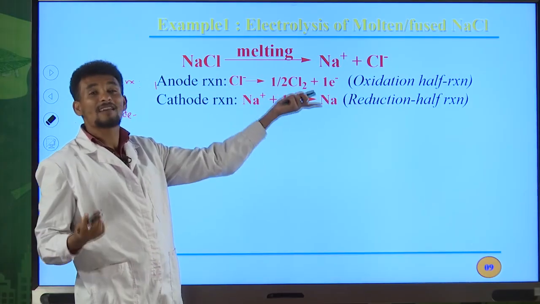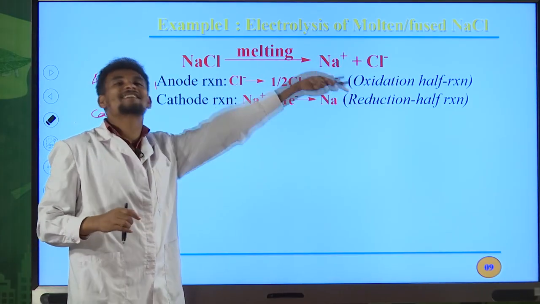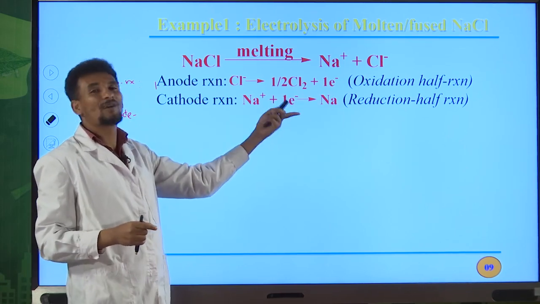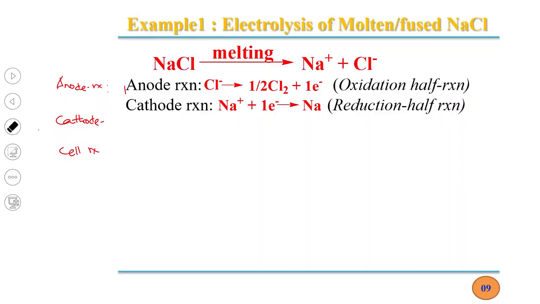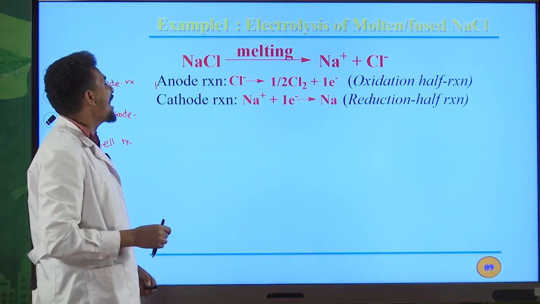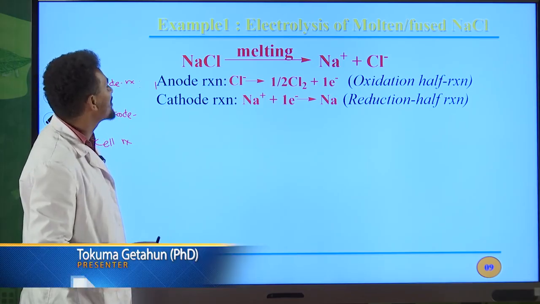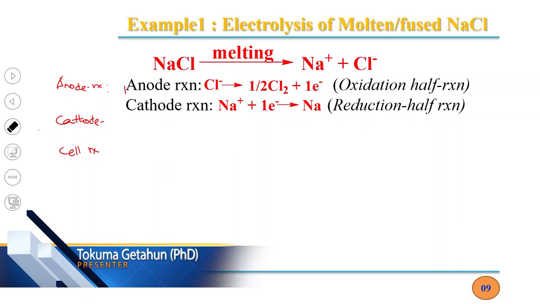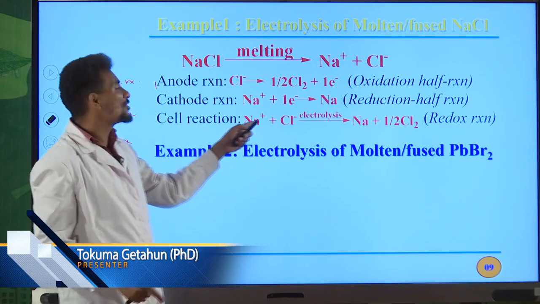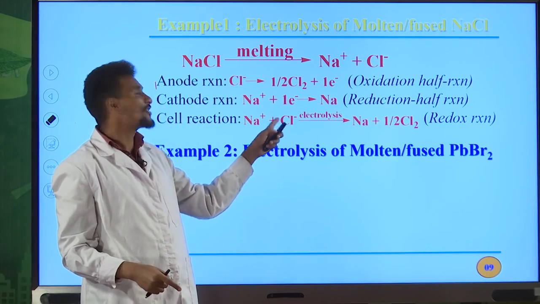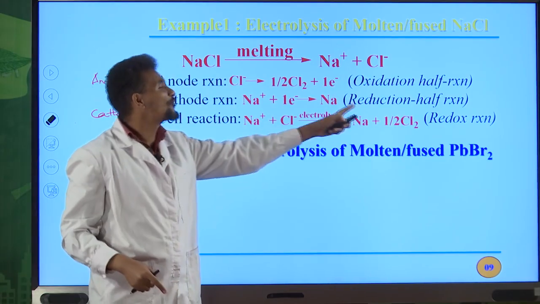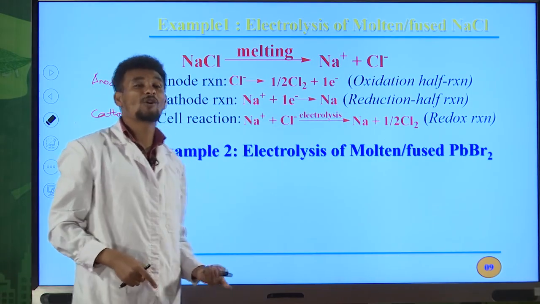Now the electrons are equal. We have 1 electron on the right hand side of the arrow and 1 electron on the left hand side of the arrow. This can be cancelled by this 1 electron. Therefore, the same reaction becomes Na+ plus Cl-, and on the product side we have Na plus 1/2 Cl2. So this is your same reaction: Na+ plus Cl-, by electrolysis, gives Na plus half of Cl2. So this reaction is a redox reaction.